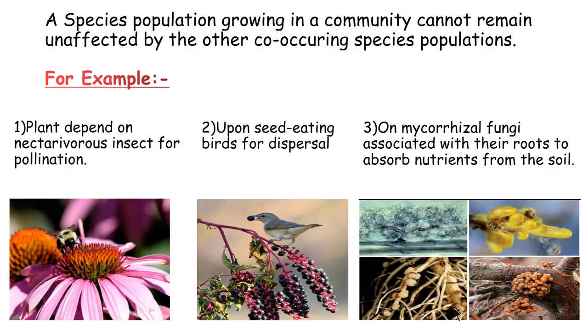So, a species population growing in a community cannot remain unaffected by the other co-occurring species populations. An example is plants depending on nectarivorous insects for pollination. In this category, we often hear about the honeybee, butterflies, and other insects who do the pollination, and a seed-eating bird for dispersal.